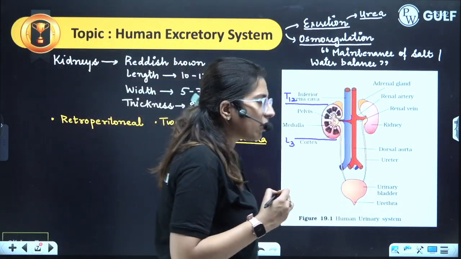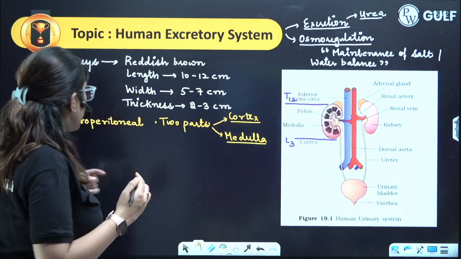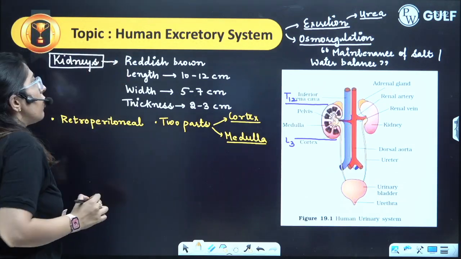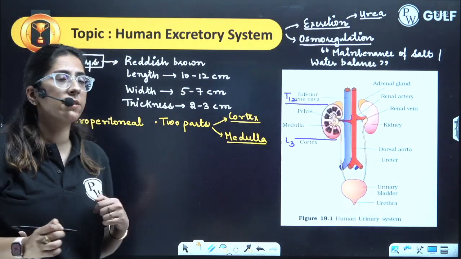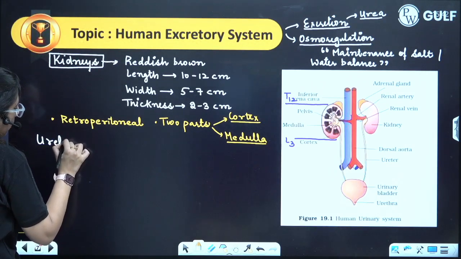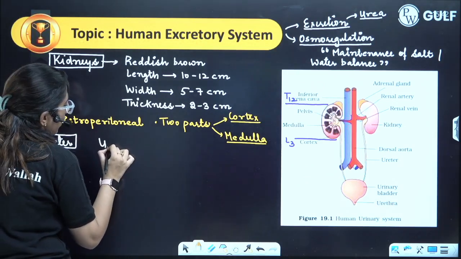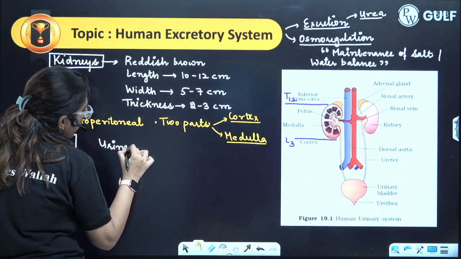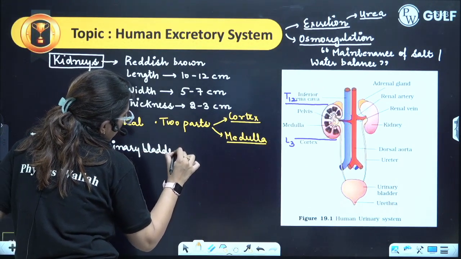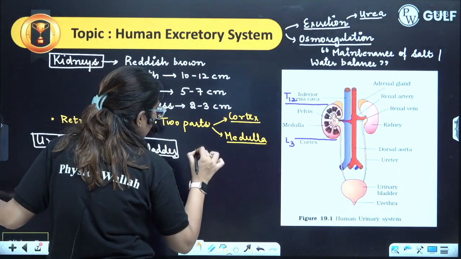Here, to talk about the human excretory system, various structures are present. The first structure is the kidneys, right? Kidneys are not the only structure present in the excretory system. In fact, the ureter is also there, the urinary bladder is also there, and last but not the least, the urethra is also present.